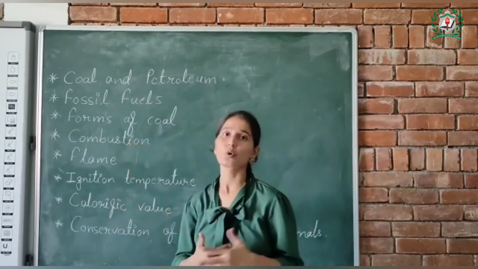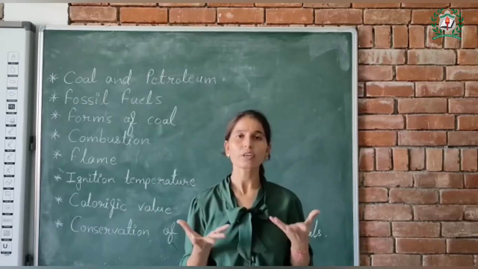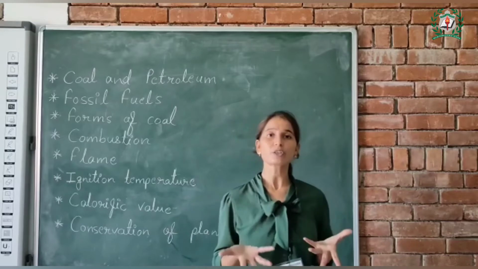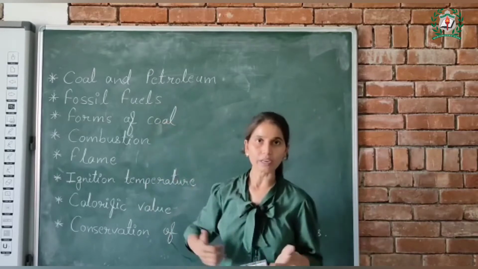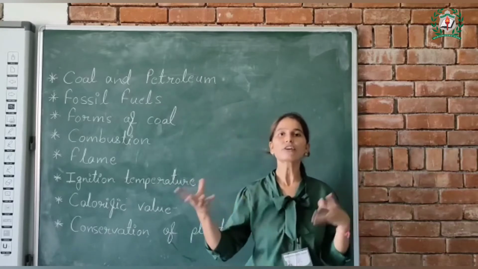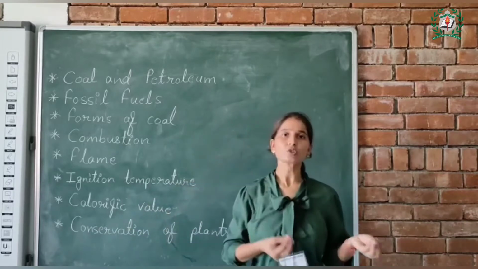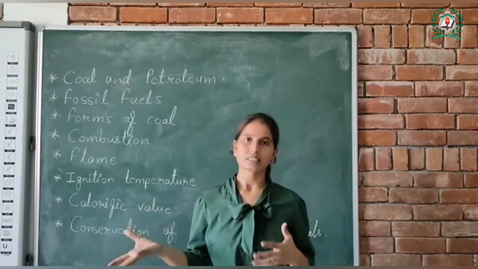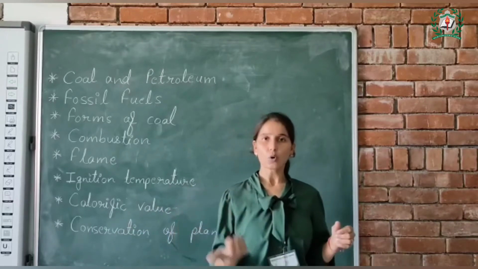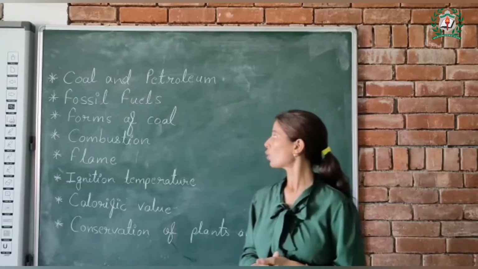Next is combustion. What is combustion? Normal word for combustion is burning, which means when we burn something, then that process is known as combustion. Like we need fuels to burn, right? Like coal, petrol, diesel. These are some fossils which are used for the combustion, okay? The substance is known as combustible substance, okay? Like these all fuels are combustible substances, like coal, petrol, diesel.